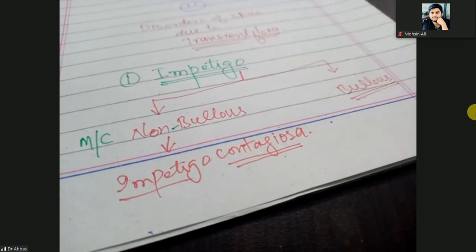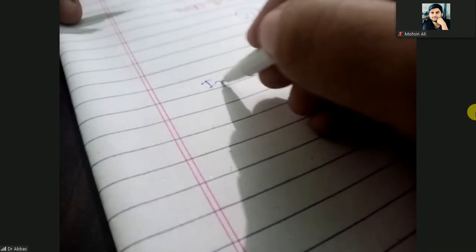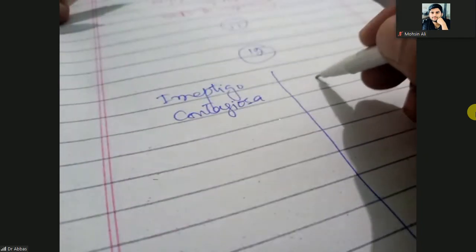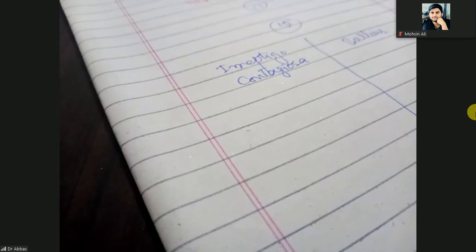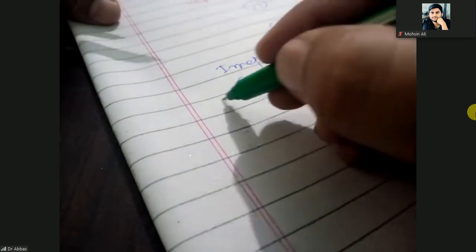So what are the causative organisms for the bullous and the non-bullous? We'll discuss it one by one in comparison. Here are impetigo contagiosa and the bullous. The first is the causative organisms.